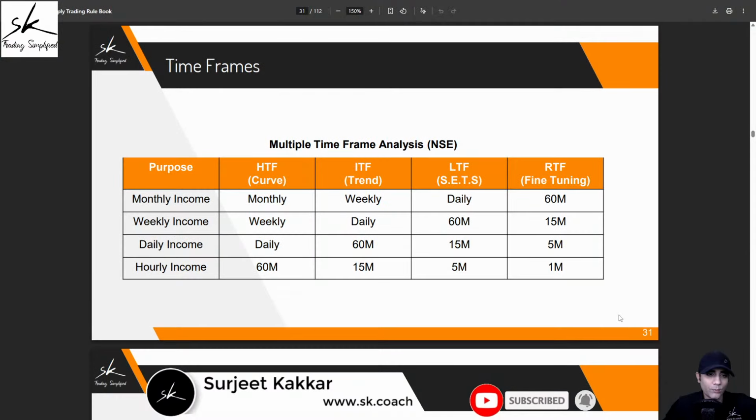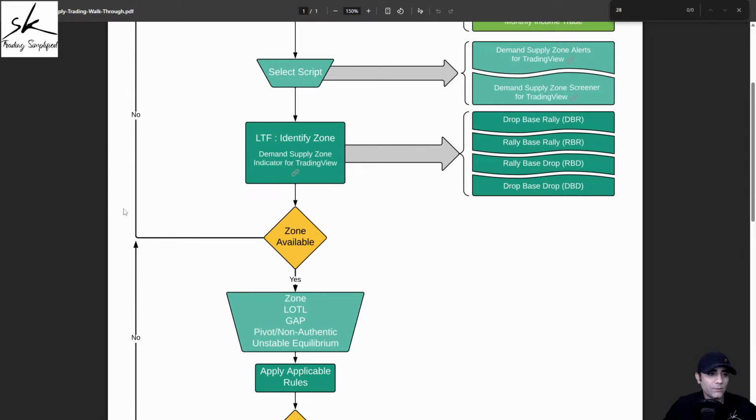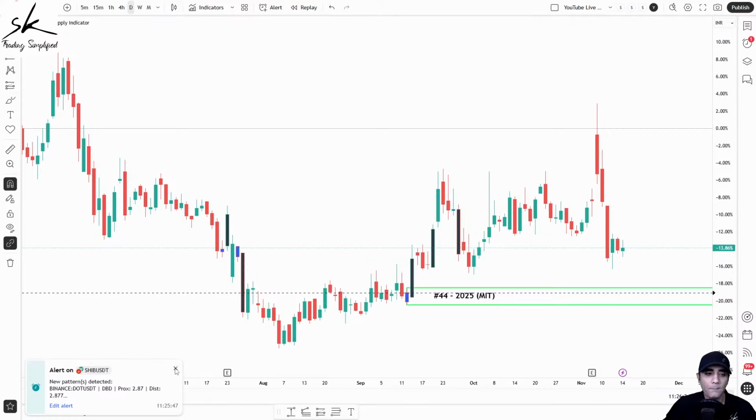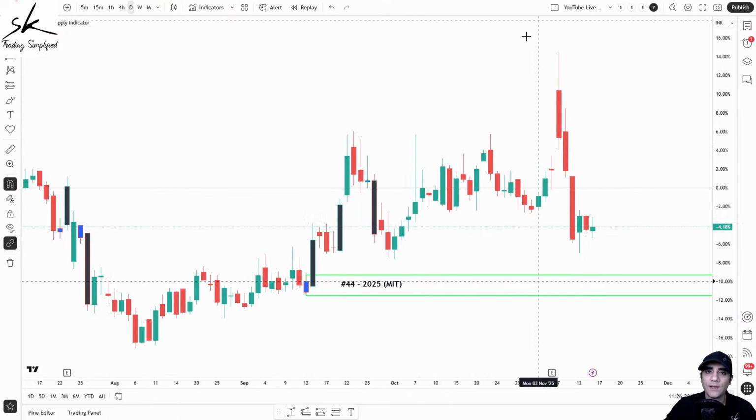All right, so let's move back. What I need to do now is go to the lower time frame and identify a zone. Let's assume this was the symbol shortlisted by the scanner or whatever process you were using. As soon as I applied the indicator, you can see it is telling me that we have this drop base rally structure available on the chart.